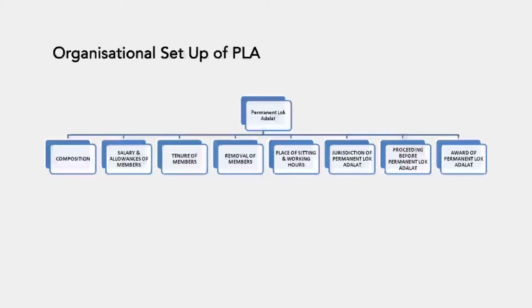Now, if you look at this flowchart, the first block talks about the salary and allowance of the members of the Permanent Lok Adalat, the tenure of the members of the Lok Adalat, the procedure for the removal of the members of the Lok Adalat, place of sitting and working hours, jurisdiction of the Permanent Lok Adalat, proceeding before the Permanent Lok Adalat, award of Permanent Lok Adalat, that is, whether the decision or the award made by them is binding or not, and what is the effect.